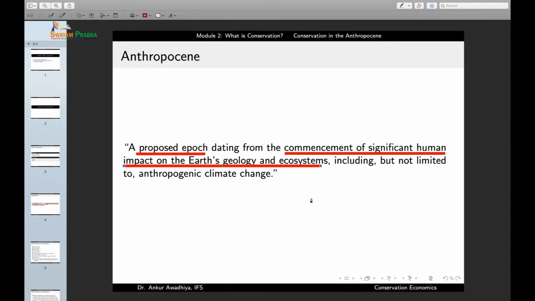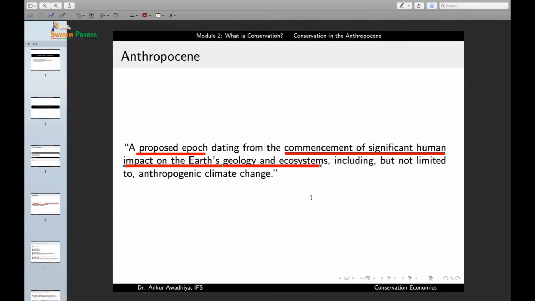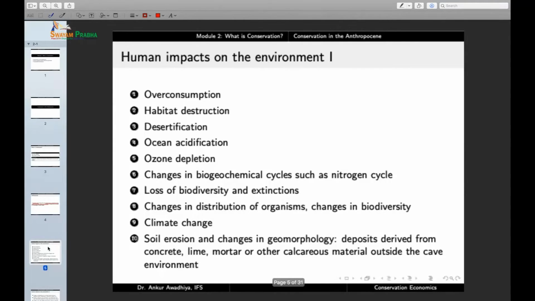So it is a time period, and this time period begins from the beginning of significant human impact on the Earth's geology and on the Earth's ecosystems. And it includes, but is not limited to, anthropogenic, which means man-made, climate change. So it includes global warming, but it also includes a number of other things. Now, what are those other things?